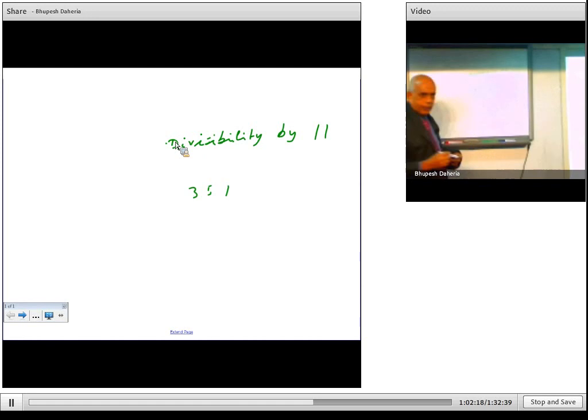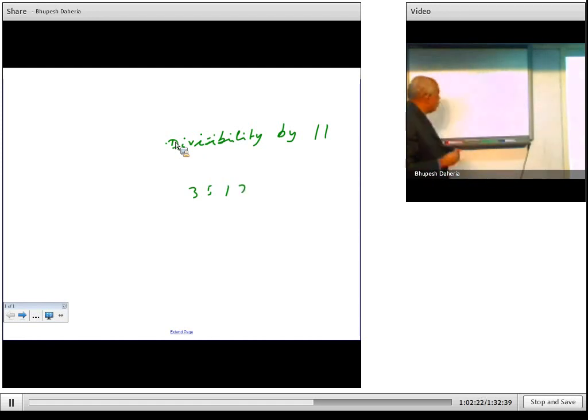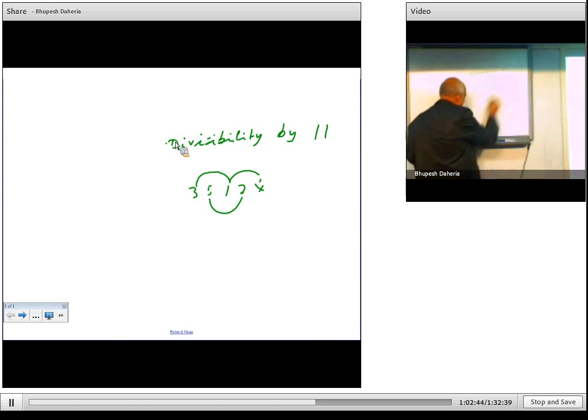It can be applicable to any number of digits, whether it is 3 digits, 4 digits, 5 digits, all that. So basically, you start from the right hand side. So this number plus this number plus this number should be equal to this plus this. So now 5 plus 2 is 7. So I have got here 3 plus 1, 4. So here I have to write 3. If I write 3, it is divisible by 11. So here I write 3.